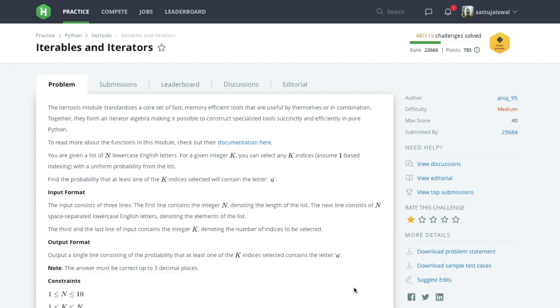So in this session we will be solving a HackerRank problem from the topic itertools in Python. You can see here the problem name is iterables and iterators. Let me first explain this problem in a simple way.